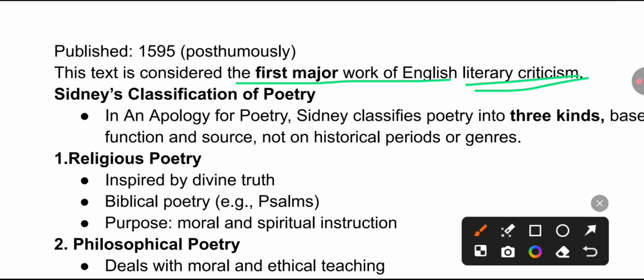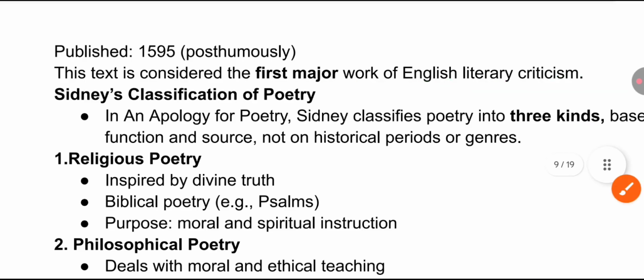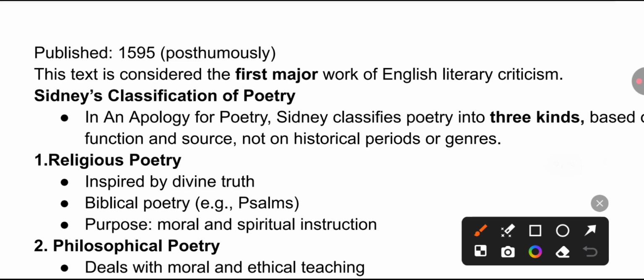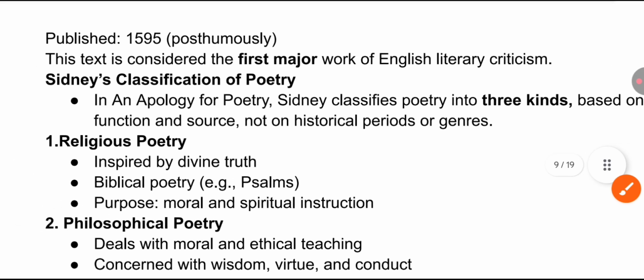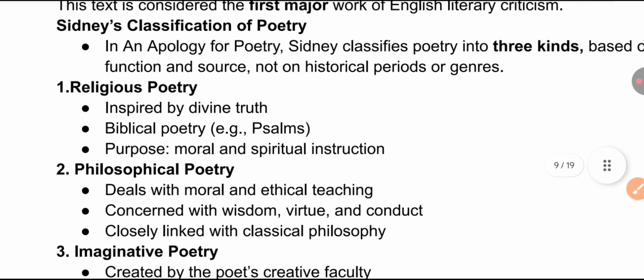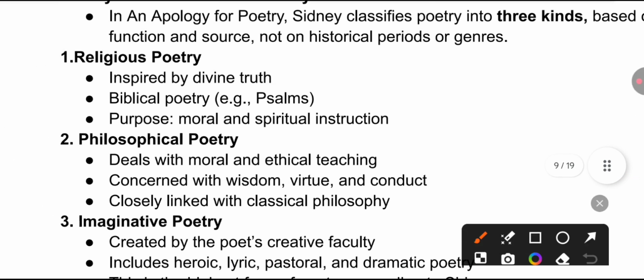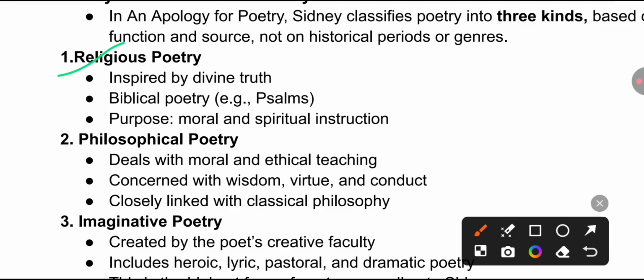In An Apology for Poetry, Sidney classifies poetry into three kinds, based on function and source, not on historical periods or genres. So what are those? Religious poetry is inspired by divine truth, biblical poetry, and its purpose should be moral and spiritual instruction.